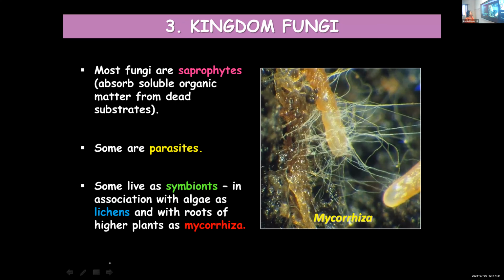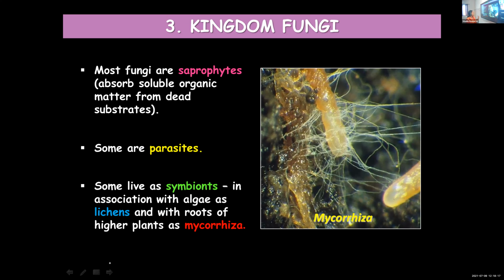And certain other fungi lead a symbiotic life, or you can say they show symbiotic association, or they act as symbionts. Symbiosis means a mutual association where two organisms live together and share their shelter and nutrients. That is known as a symbiotic relationship or symbiosis. So some of them live as symbionts, in symbiotic association with other organisms.